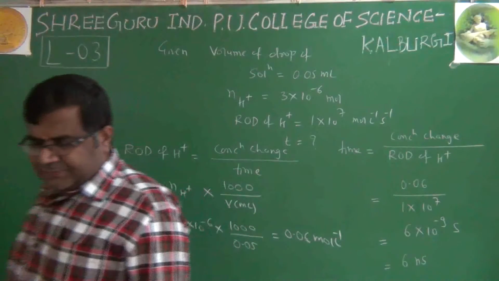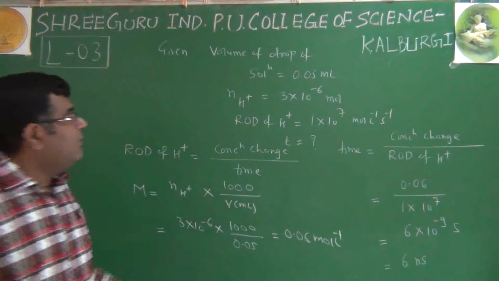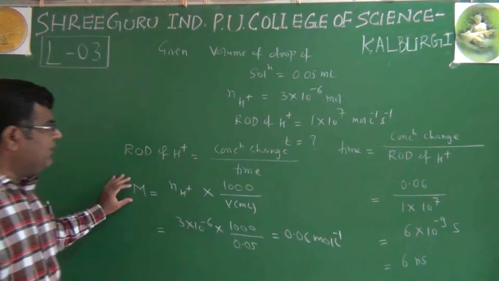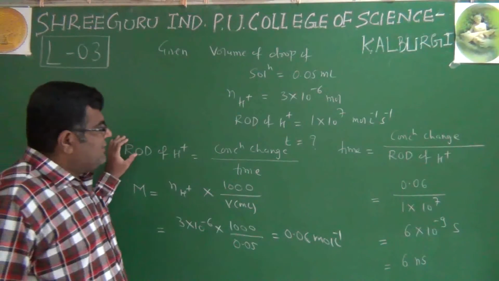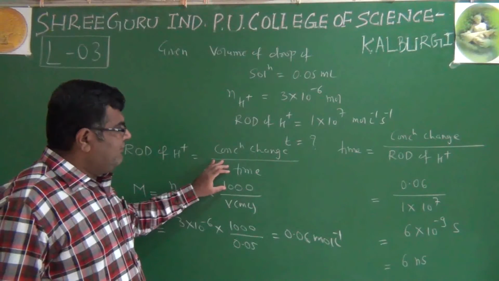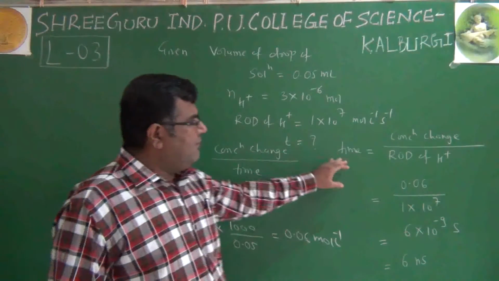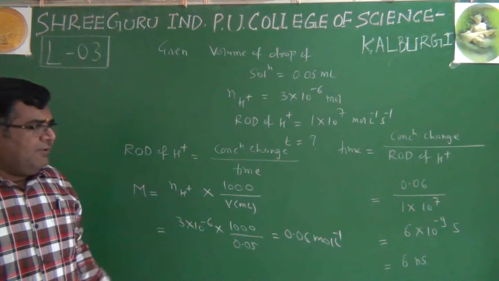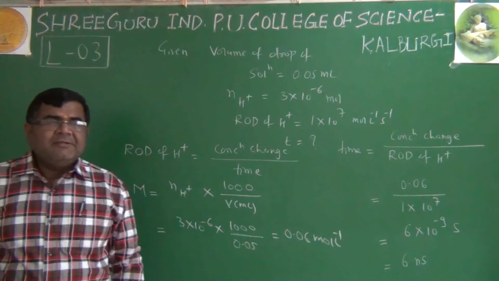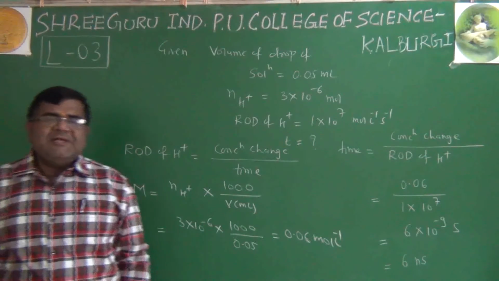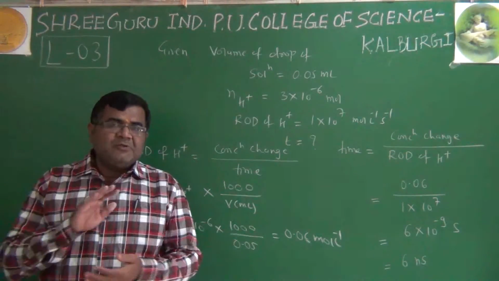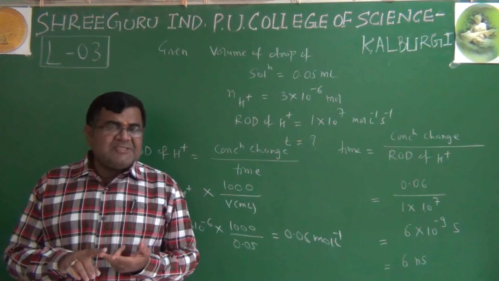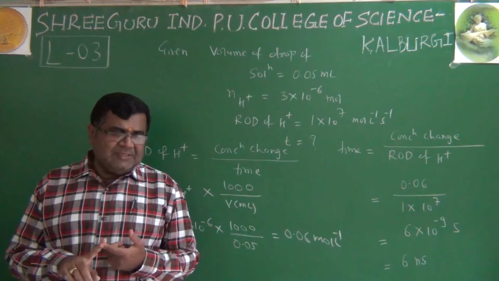So here in this question, they have given number of moles and volume. From that we converted that into molarity. Rate of disappearance is concentration change divided by time. We rearranged this for time and we calculated this. So we have done one more additional question here. The most important thing is that for every concept you should be able to solve solved examples, in-text questions and exercise questions.